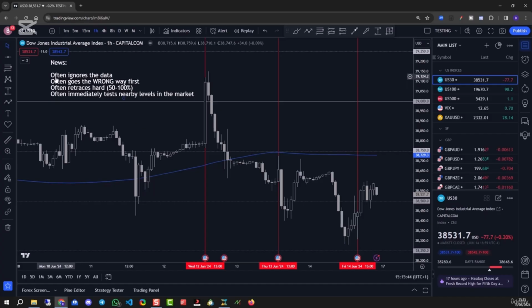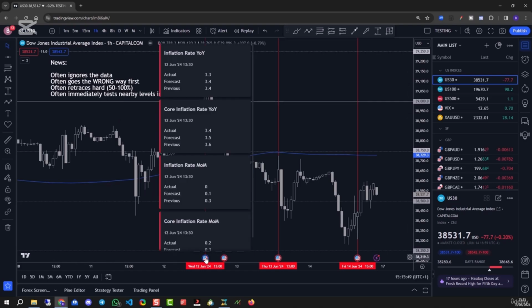So the first thing to know then about news is that it often ignores the data. In fact, let's just have a look at this. So here we can see inflation data, and let's just have a look at this one, the year-on-year inflation rate. So they forecast this to be at 3.5, and when the data was released, it was actually at 3.4. So inflation then was lower than they expected. Now, people like to form theories, okay, and say, okay, well, if inflation is not as high as they thought, maybe the economy is in a better state, maybe there's more chance they're going to lower interest rates, all kinds of things.